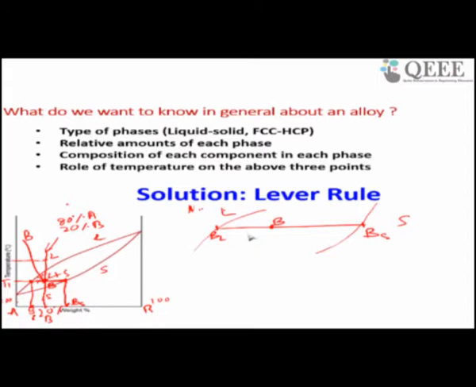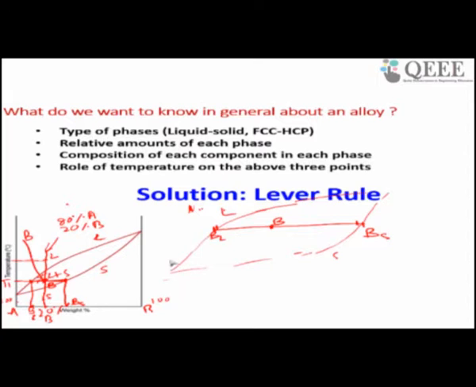Okay, so now how to know this composition? I have drawn a vertical line. This is liquid, this is solid. First step is, I will start from this point. I want to know the composition of B. So I have to draw a horizontal line, and I will see where it touches. Now it touched here.